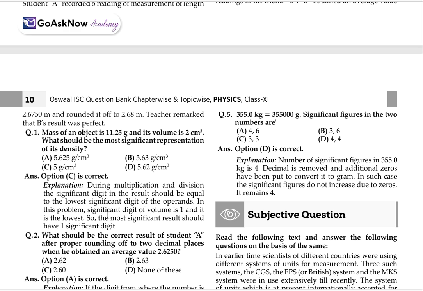In this problem, the significant digit value is 1 and it is the lowest. So the result should have only one significant digit. And here we can see the one significant digit answer is 5 gram per centimeter cube.